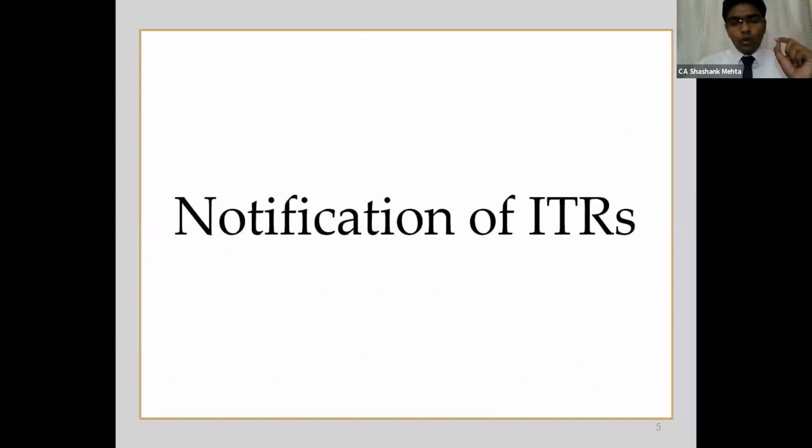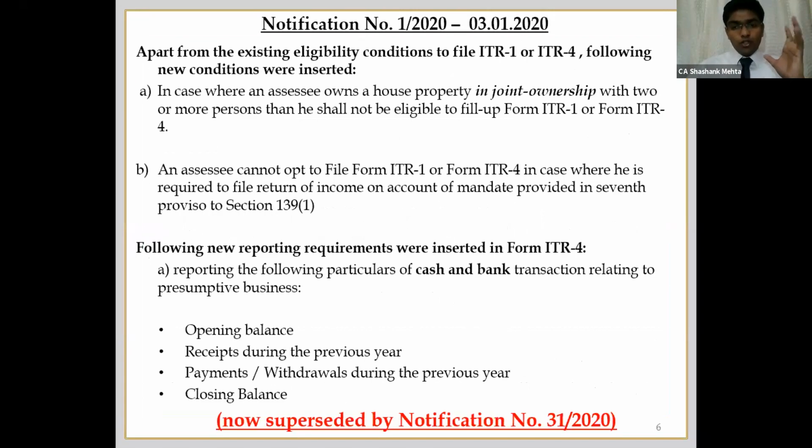Now we come to the notifications of ITR. So when was the ITR first notified? Fortunately, or rather unfortunately because of COVID, the CBDT initially, on the 3rd of January, had notified ITR 1 as well as ITR 4, which are the most commonly used ITRs. However, there were certain stringent provisions with respect to eligibility.